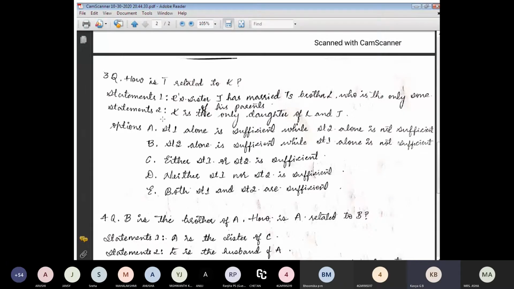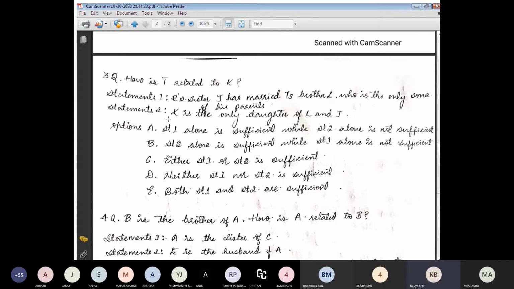Since L is the only son of his parents, T is L's sister. And from statement two, we know that K is L's daughter. Thus, from both statements one and two, we can conclude that T is a sister of K's father. That is, T is a female, so T is K's aunt.